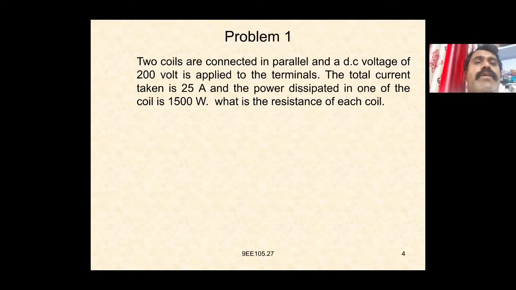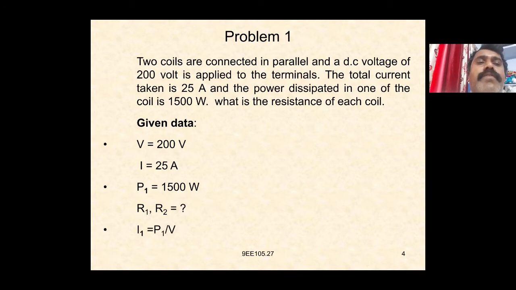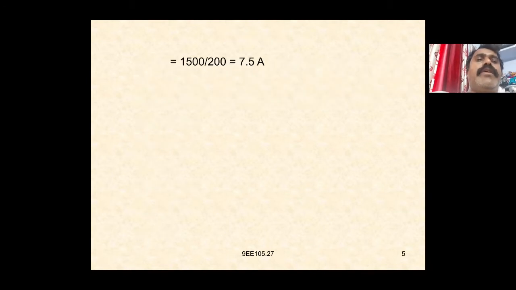So first, the given data: voltage V is equal to 200 volts, I is equal to 25 amperes, P1 is equal to 1500 watts. We have to find the resistance of each coil, R1 and R2. I1 is equal to P1 by V, which is 1500 divided by 200, equal to 7.5 amperes.